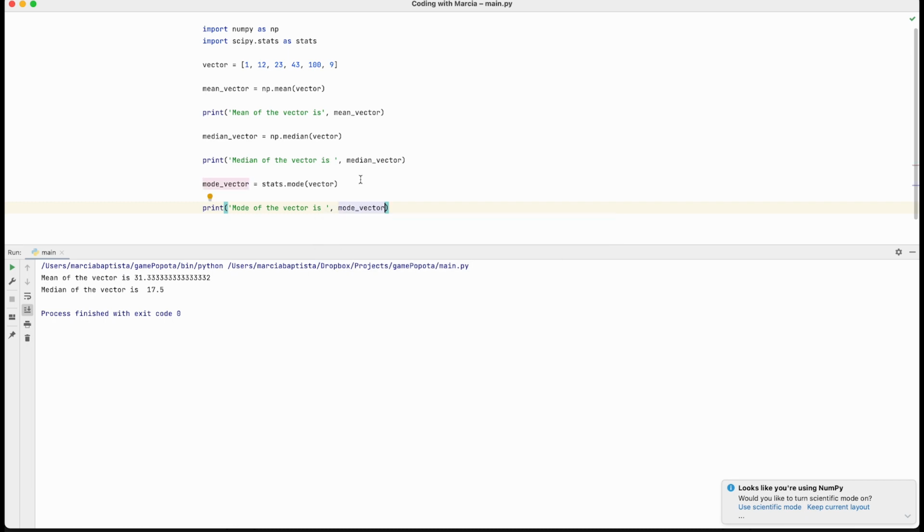And now we have our three measures. Let's see them. So we have one mode, count 1, and the mode equals 1. So the most frequent element is the first.